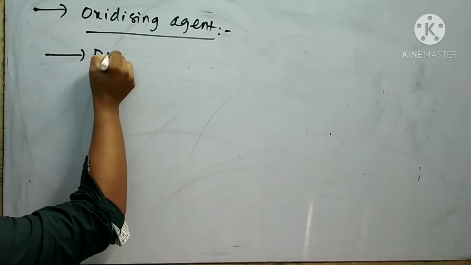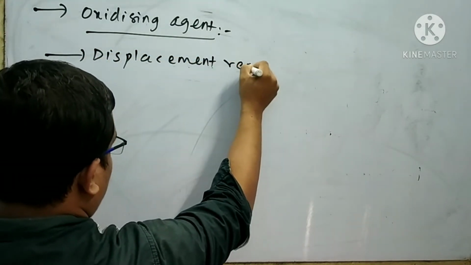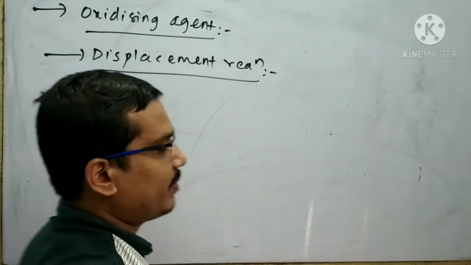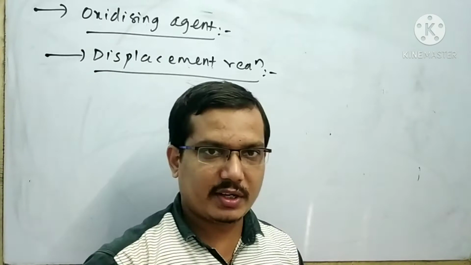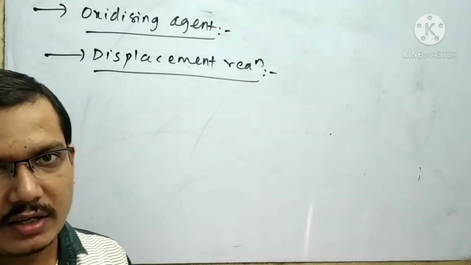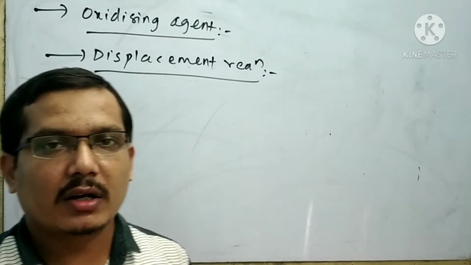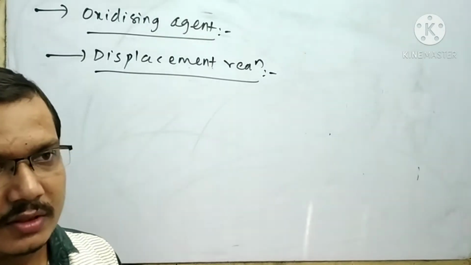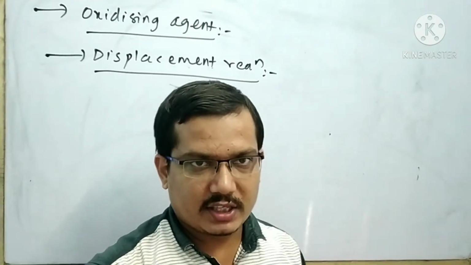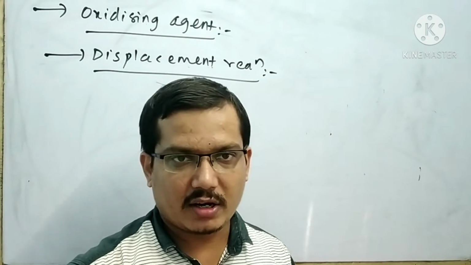Next is displacement reaction. The rate of displacement reaction decreases with increasing atomic number. That's why fluorine can easily displace the other halogen elements from their salts. But remember, iodine cannot displace other halogen elements from their salts at all.